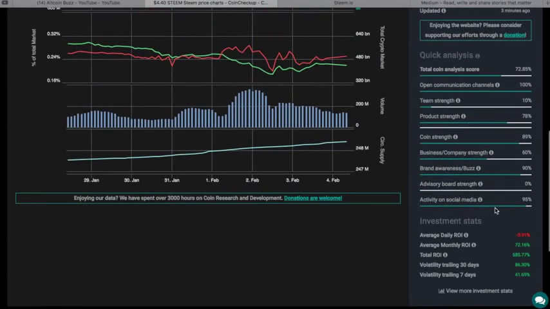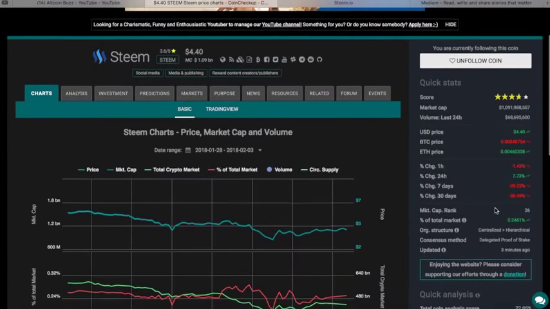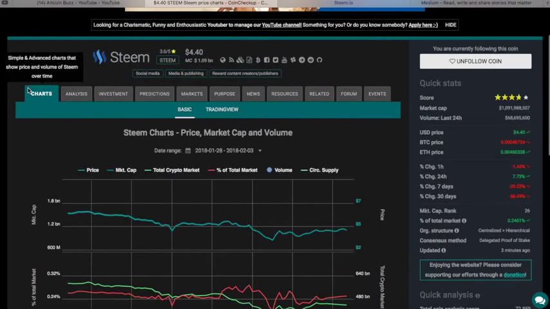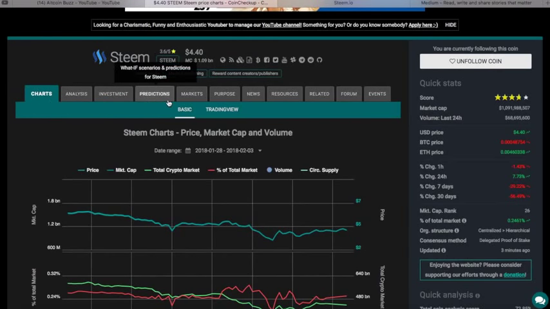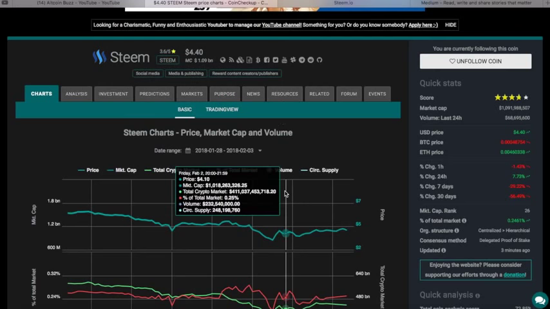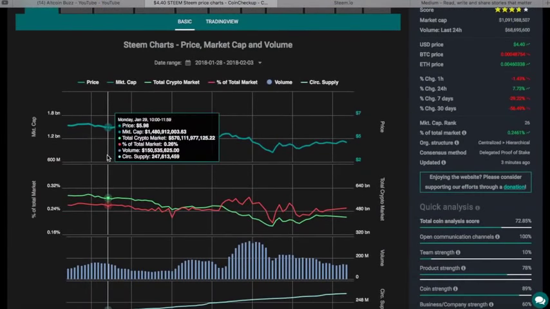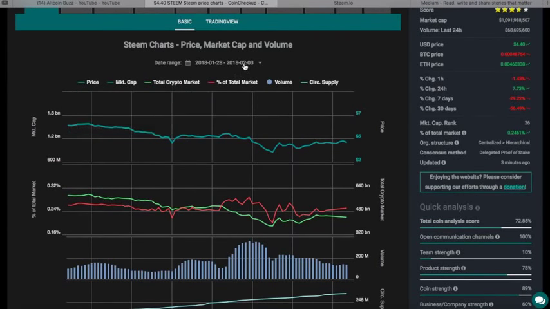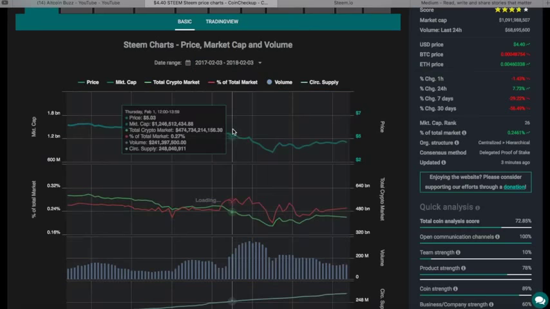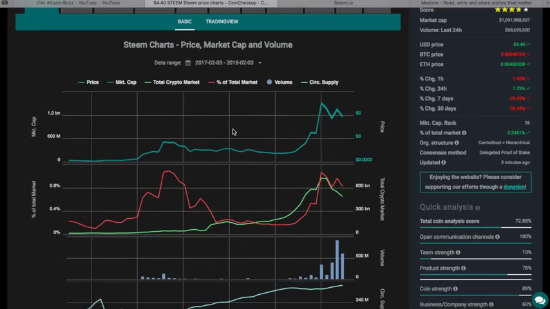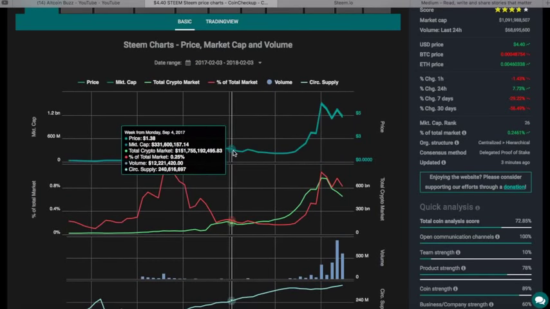Investment stats, we're going to look at those over here in the chart. Initially, when you bring this up, across the middle of the screen on all these, you have charts, analysis, investment, predictions, markets, purpose, news, resources. We're going to go through most of those. But first, the basic overview of these, you want to choose date range, and I'm going to pick the last year because I want to look at the long-term trend of this. What's been happening over the course of the year?